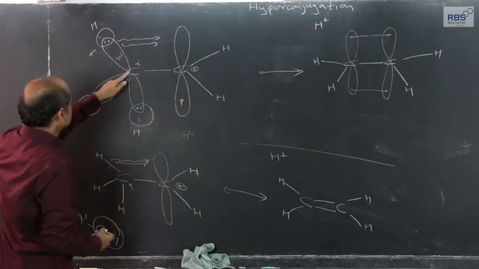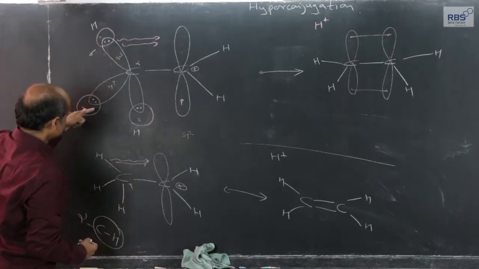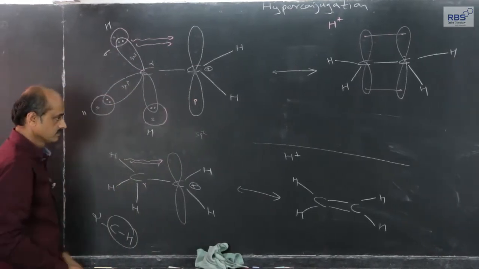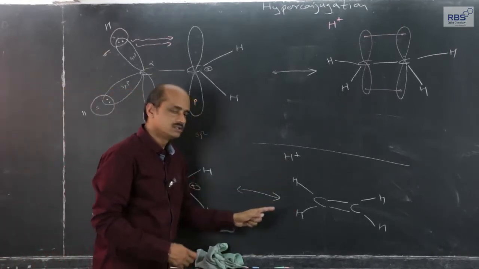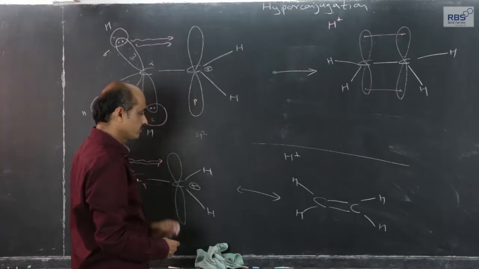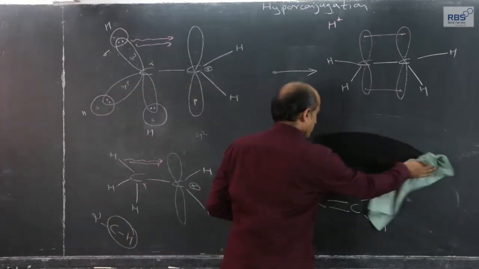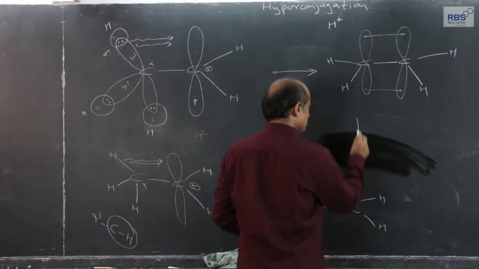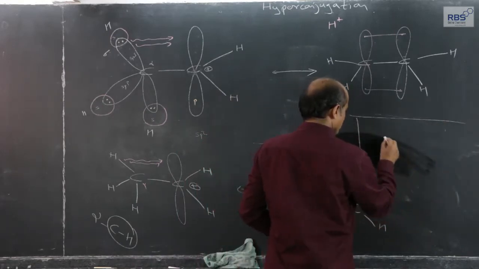So, for three alpha CH bonds, we can show three such hyperconjugation forms, one for this hydrogen, another for this hydrogen. The H plus ion will become free.